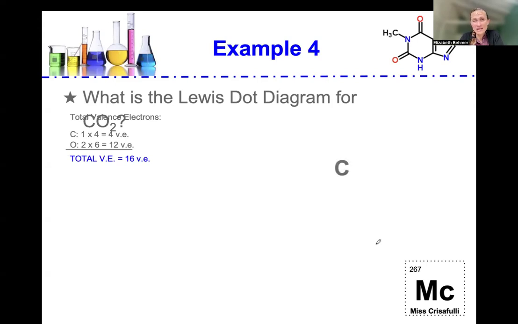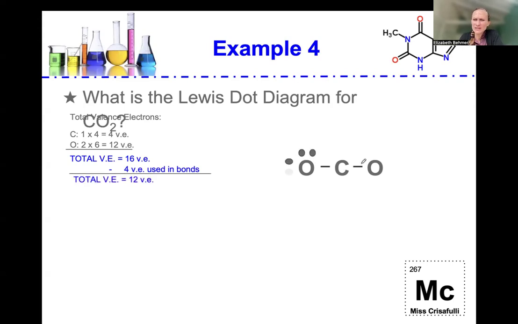Let's put carbon in the center, the least electronegative atom. Let's put the oxygens surrounding it, and let's add in these 2 single covalent bonds. So that's 2, 4. So we have 12 left.